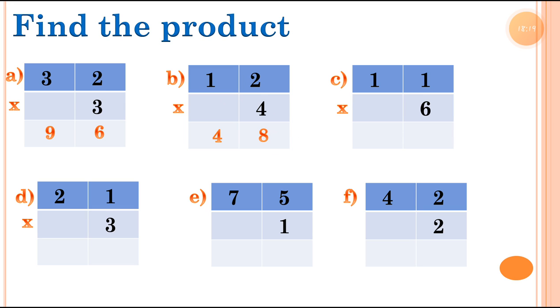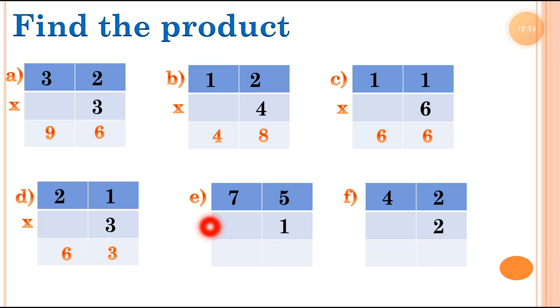Now sum number C. We have to speak the table number 6. 6 1s 6. So here we are writing the answer 6. Again 6 1s 6. So you can call it 11 6s 66. Then sum number D, 21 multiplied by 3. So 3 1s 3. Then we can multiply number 3 with the tens value. 3 2s 6. 21 multiplied by 3 is equal to 63.